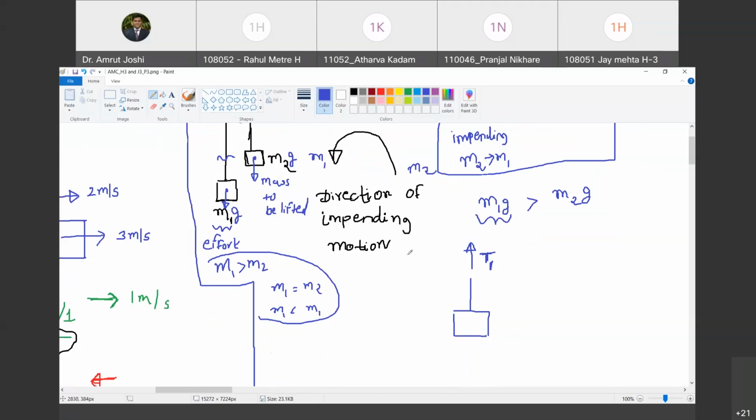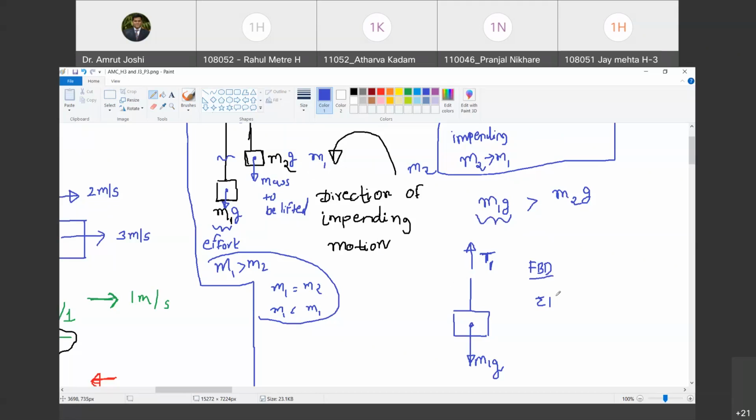Now this portion of the string is massless because its mass is negligible in comparison with M1. And Earth is also external to this system, so I need to show M1 times G. Do you agree with me? Yes. And when have I drawn this free body diagram? When the motion is impending. Do you agree with me? Yes. तो मोशन impending है मतलब चालू तो नहीं हुआ. So therefore equilibrium is maintained.